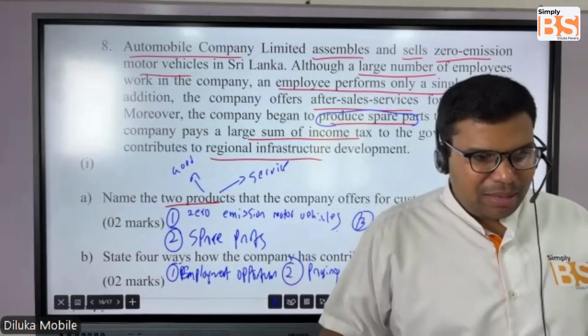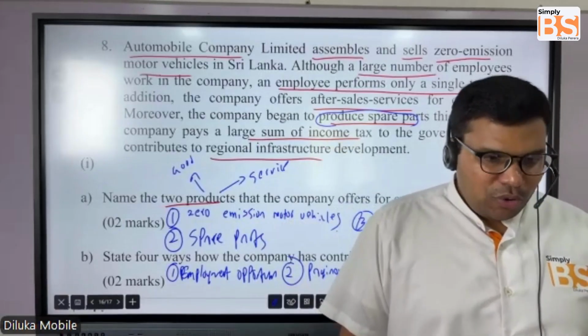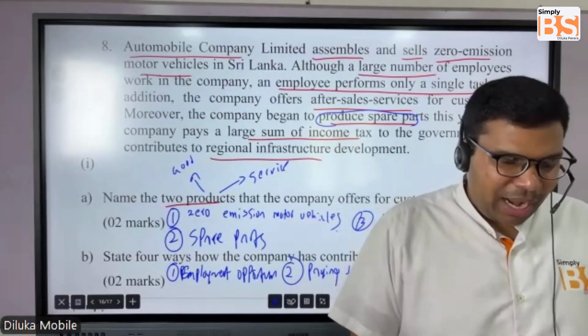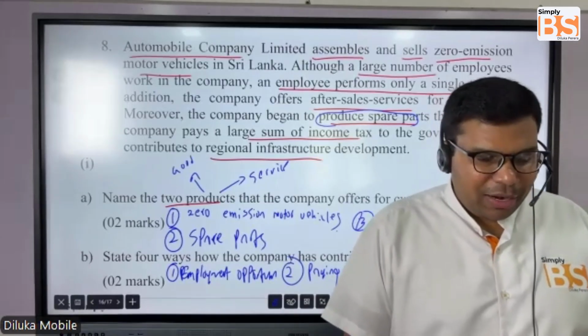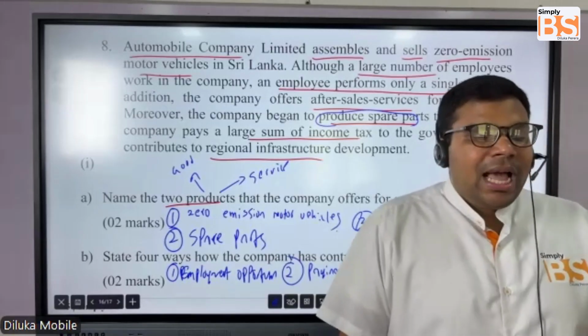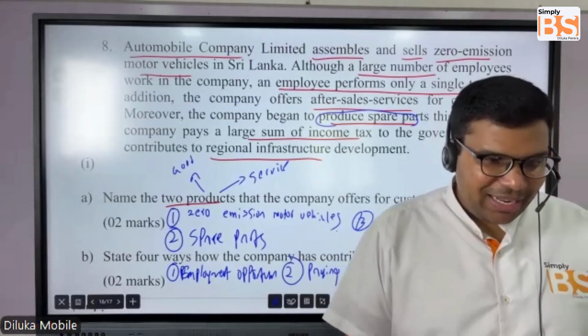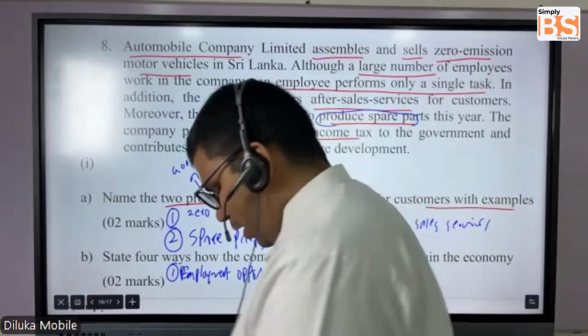Sometimes they might be sponsoring to develop the roads in that area with their private money. So likewise, they are helping with certain infrastructure developments. That is also another answer point, students.